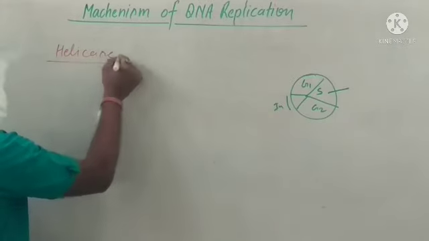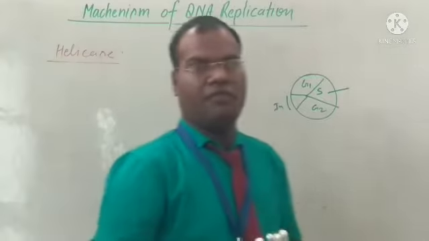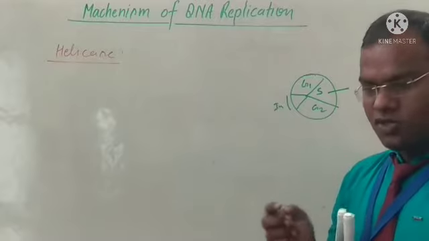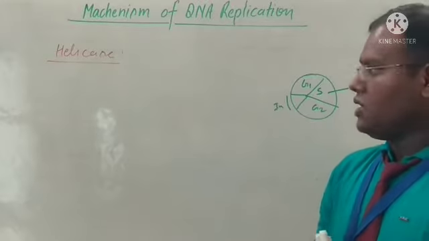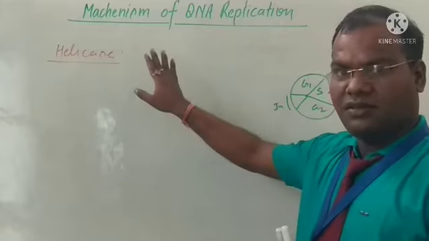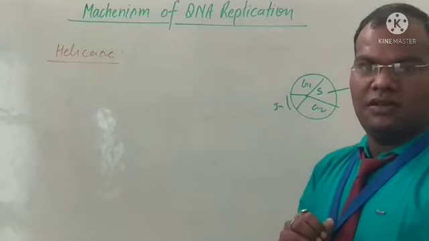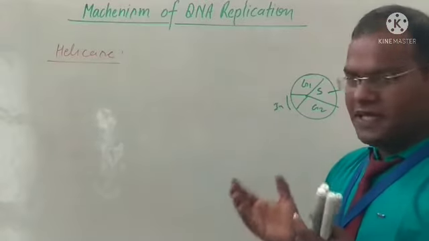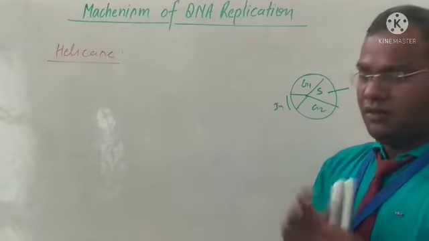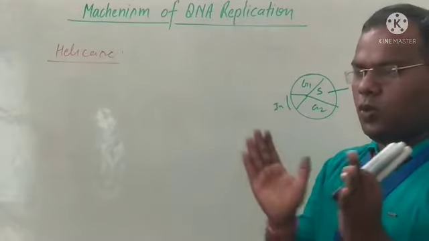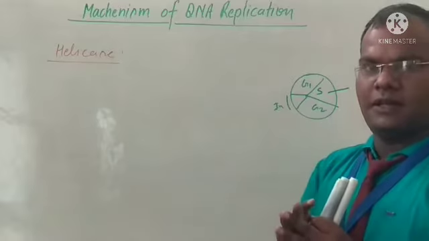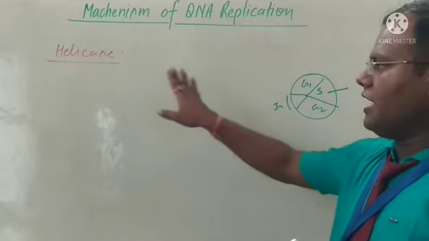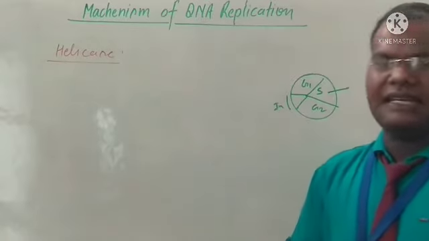Helicase enzyme cuts the bonds of the DNA. So this helicase enzyme cuts the DNA bonds, which we can say are the hydrogen bonds present between the nitrogen bases. With the help of these bonds, the two polynucleotide chains are held together. So firstly, these bonds are cut with the help of the enzyme called helicase.